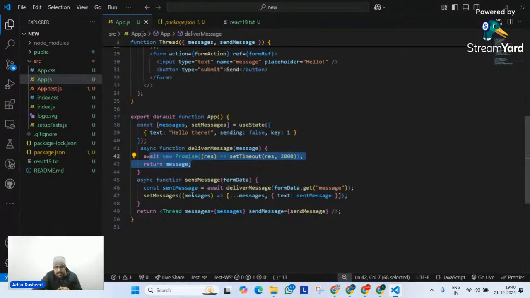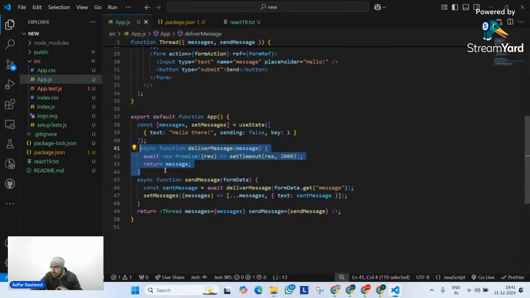Simple. Then I have a function which is called send message, in which I am simply trying to receive an argument which is called form data. Now we know what form data is. What is form data? A JavaScript API, right? It's a JavaScript API, which we have discussed already. Over here, I am creating a variable and I am trying to simply resolve this promise.